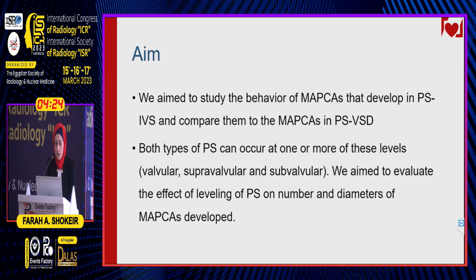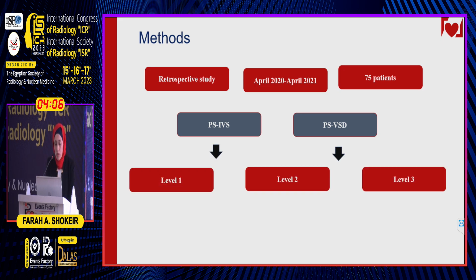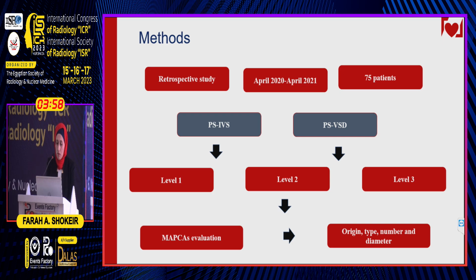So we aim to evaluate the effect of leveling of pulmonary stenosis on the number and diameter of MAPCAs developed. It's a retrospective study involving 75 patients in the period between April 2020 and April 2021. Two subgroups were involved, PS-IVS and PS-VSD. We leveled the cases according to the levels of the pulmonary stenosis into level 1, 2, and 3, evaluated the MAPCAs in each of them regarding the origin, type, number, and diameter.